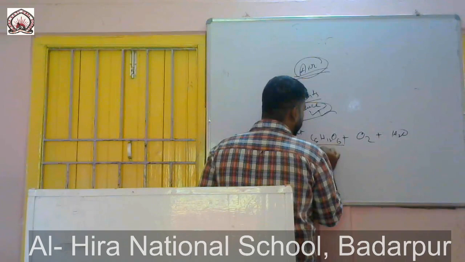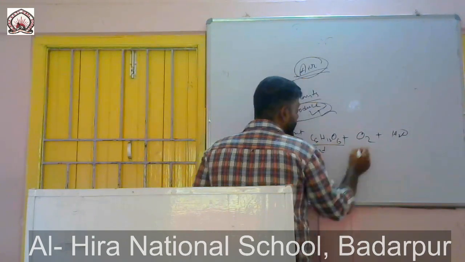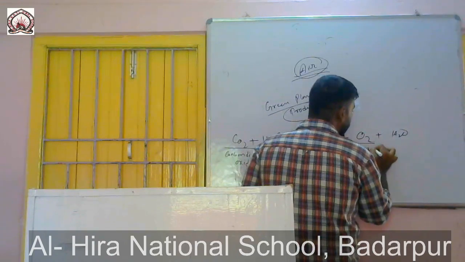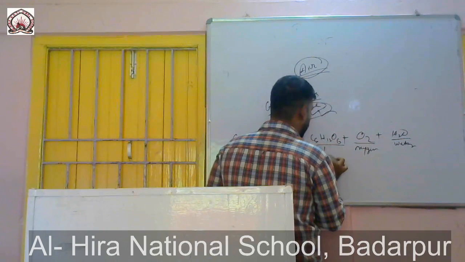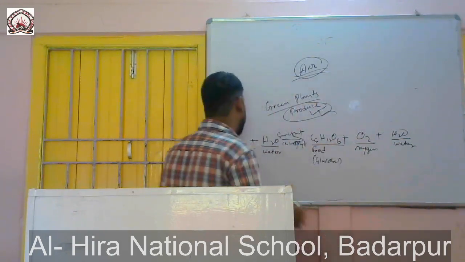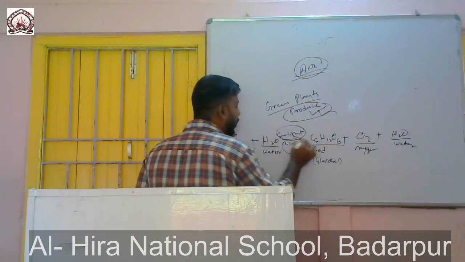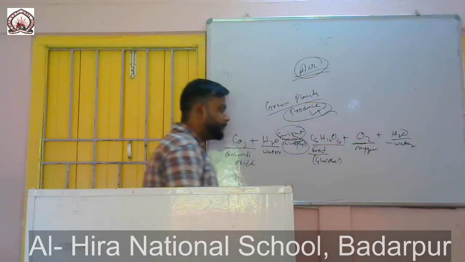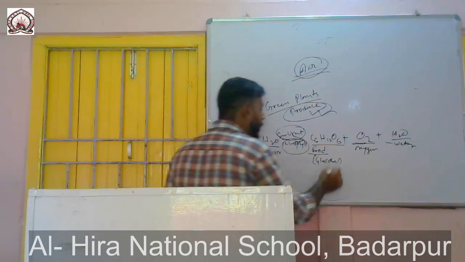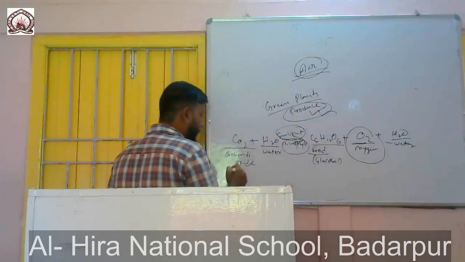This one is the food, and this is the oxygen and water. So a plant uses carbon dioxide and water in the presence of sunlight and chlorophyll to produce food and oxygen and water, right?